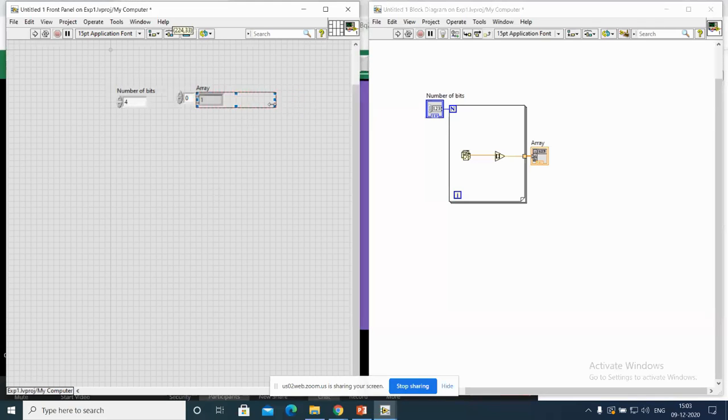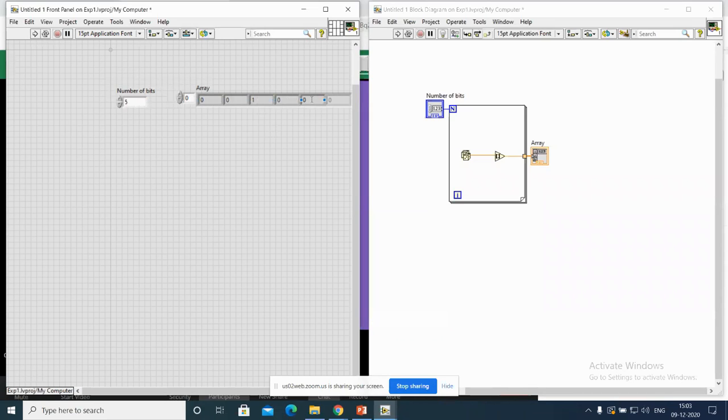See, 1 0 0 1, up to 4 values only. I got a thick value, the remaining is 0. If you are able to see, 1001 are the thick colored ones and zeros, and this is a light color. That means these values are not there. So from here, how many bits did I generate? 4 bits are generated. Now see, one more bit I am trying to generate, 5. So I got one more, 0 0 1 0 0. These are the 5 bits I generated.